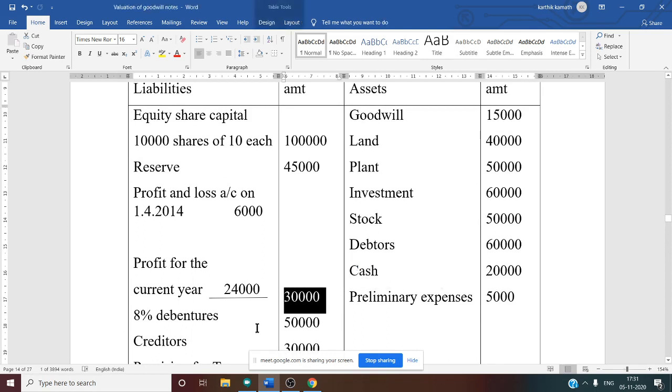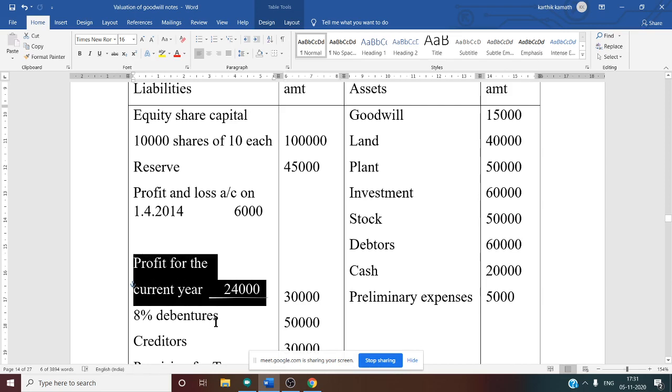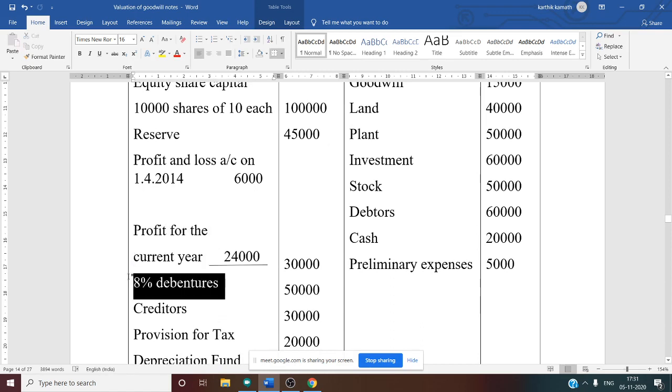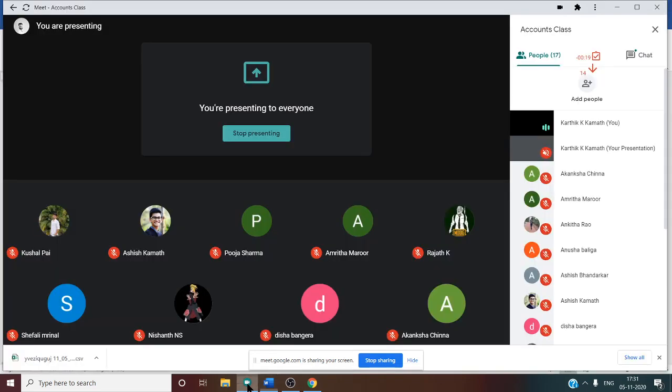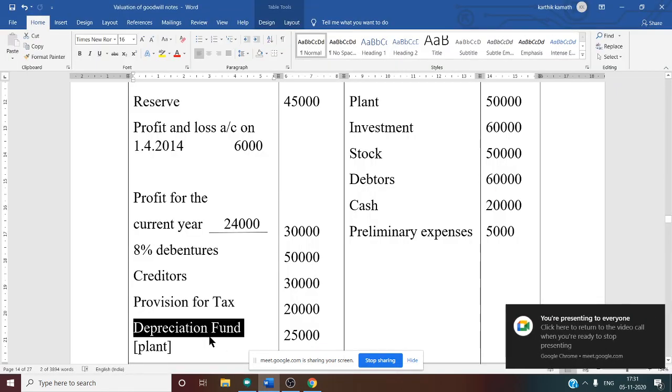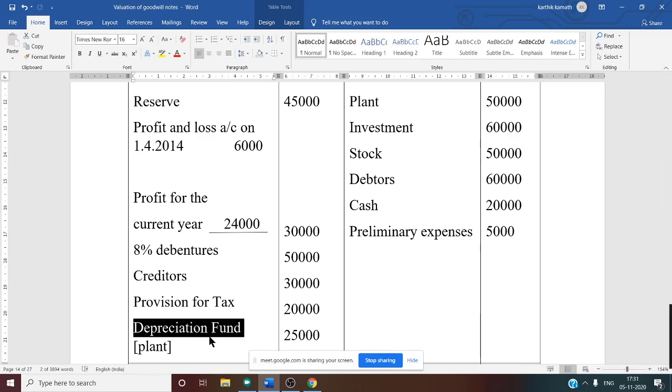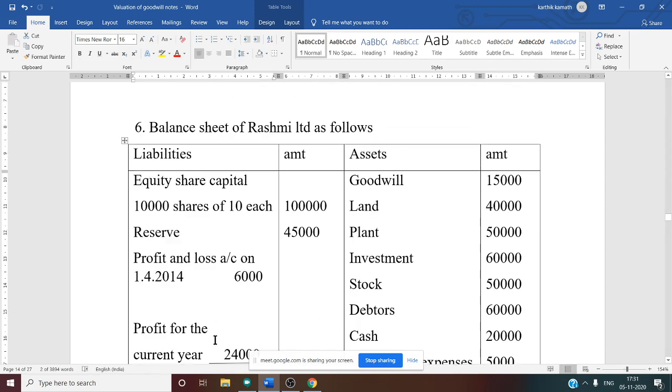So this total balance does not come while calculating the problem, but this 24,000 is very useful. This information we need to consider, the profit for the current year. Next, debentures appear, creditors appear, provision for tax appears. What about the depreciation fund? They have mentioned it for plant. Any type of fund does not count while calculating capital employed, so you should ignore this information. For this, a separate note is given that we need to see later. So this is the information given in the balance sheet.